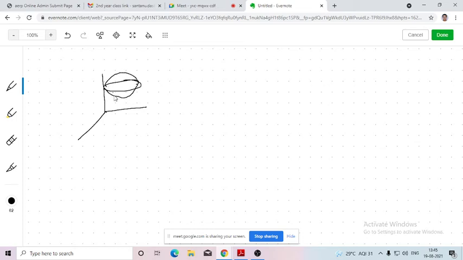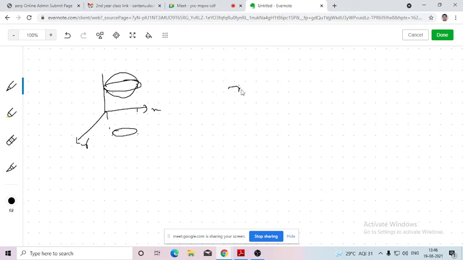This is a three-dimensional sphere. If I take the projection on the xy plane, then what will I get? I will get one ring-shaped thing, that means one circle. So the equation of the circle is x square plus y square equals a square. So there are two variables, x and y. So by taking the projection, I can reduce the number of variables.